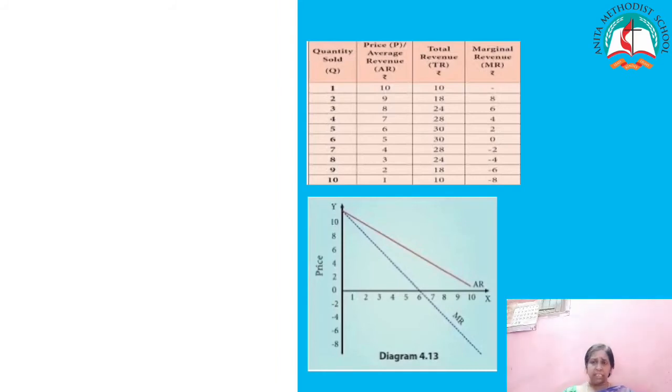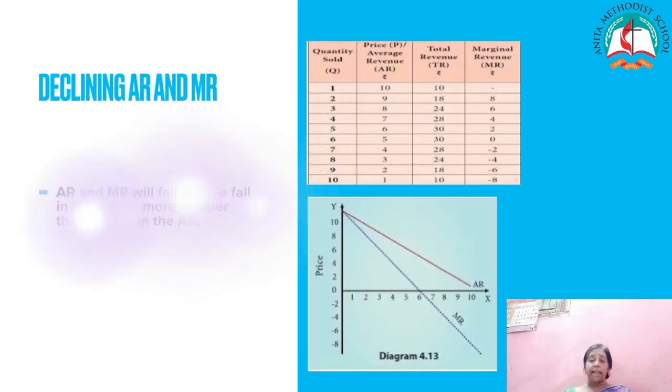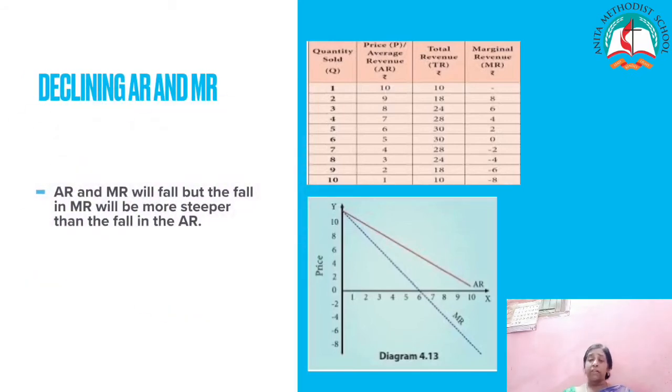Children, now the next relationship is declining AR and MR. When the firm wants to sell large quantities, it will reduce the price. In that case, both AR and MR will fall, but the fall in MR will be steeper than the fall in AR.